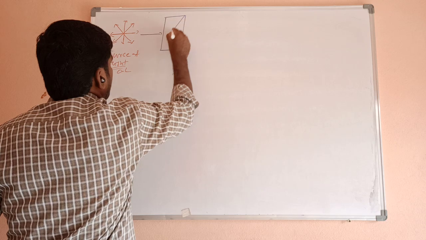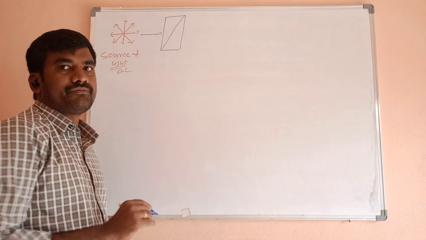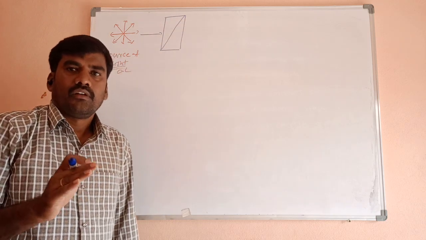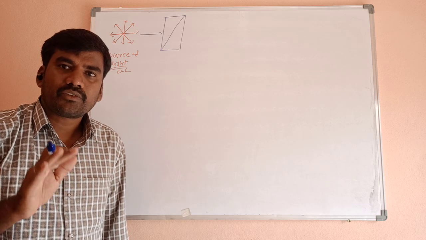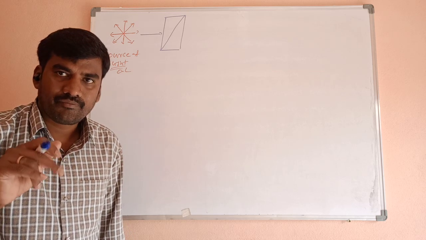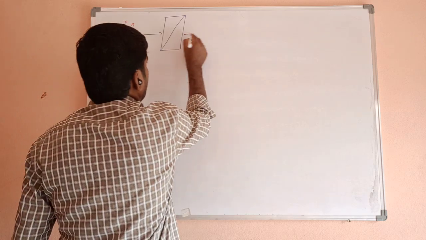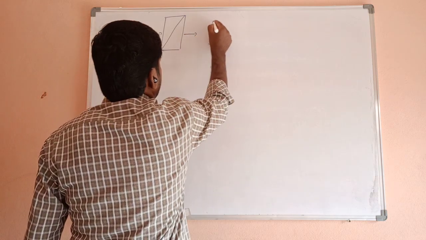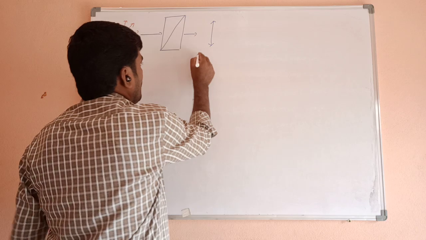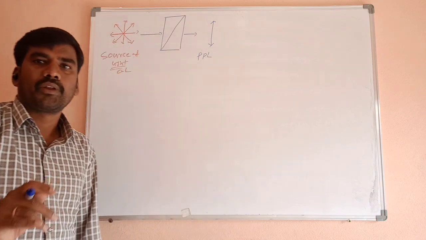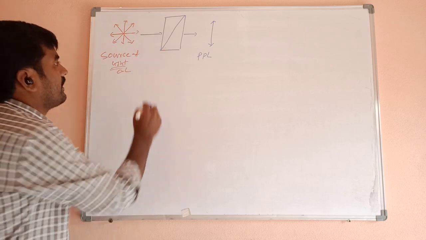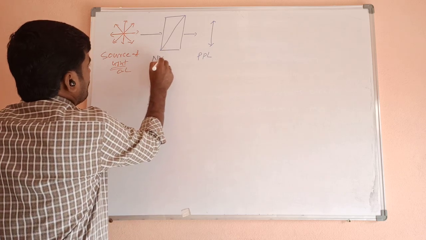What does the Nicol prism do? It cuts off all directions but accepts only a single direction, which means the light is converted into plane polarized light. PPL means the beam of light which is vibrating in a single plane. It is a polarizer, the Nicol prism.